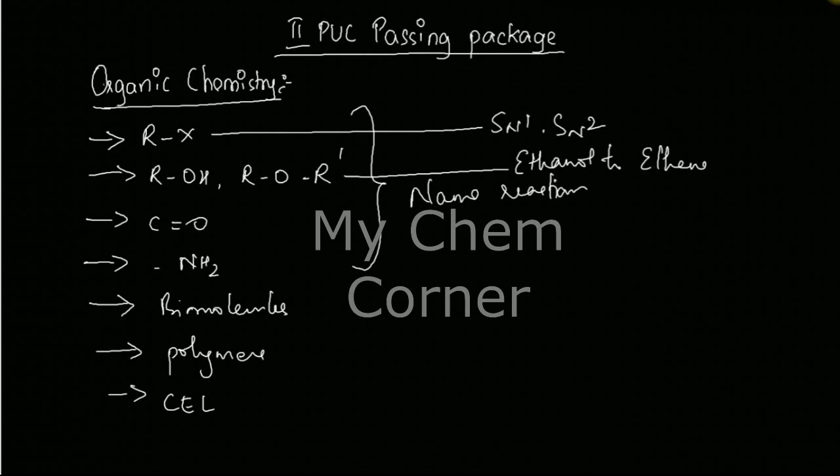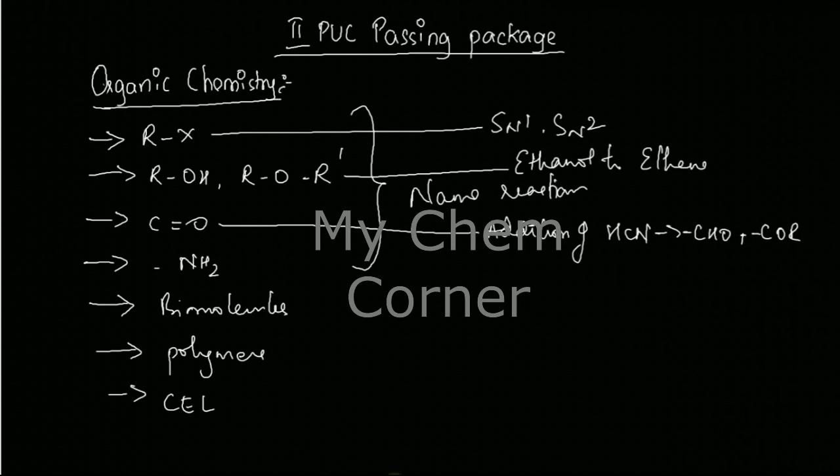It's just 3 videos before this particular one. I've told in detail how to do it. That's a 3-marker question. Then another mechanism that's asked is the mechanism of addition of HCN to aldehyde or a ketone.